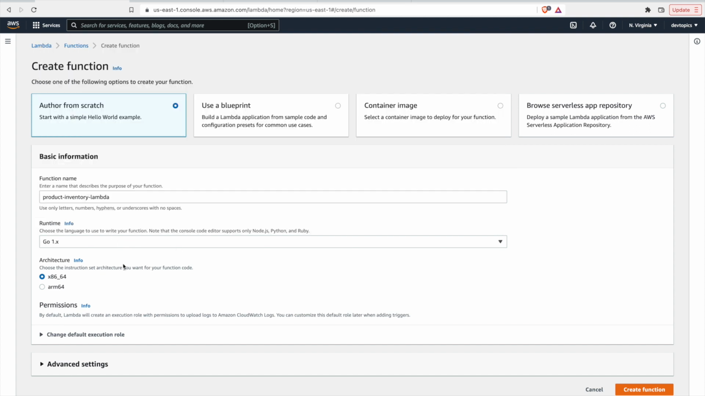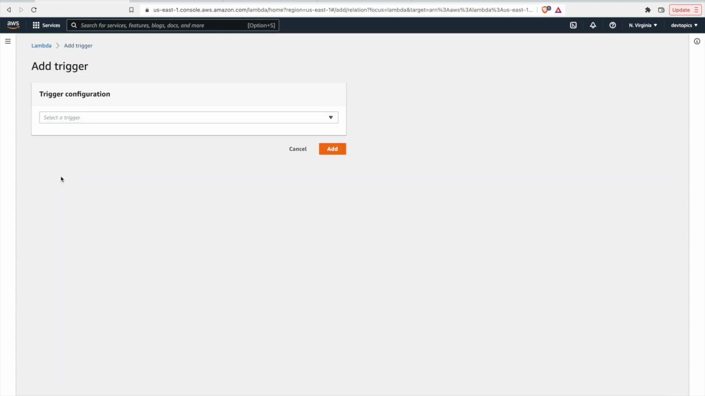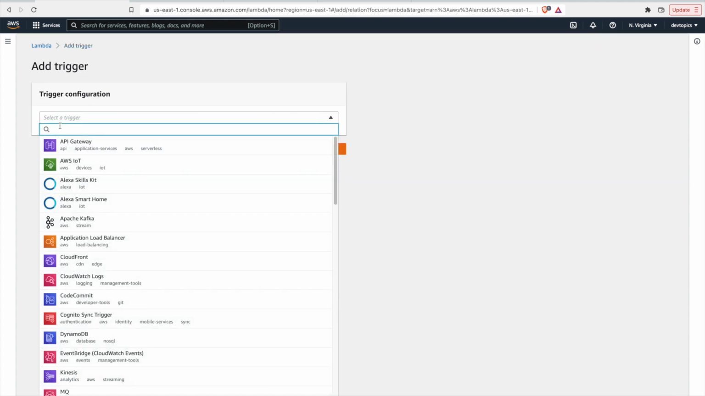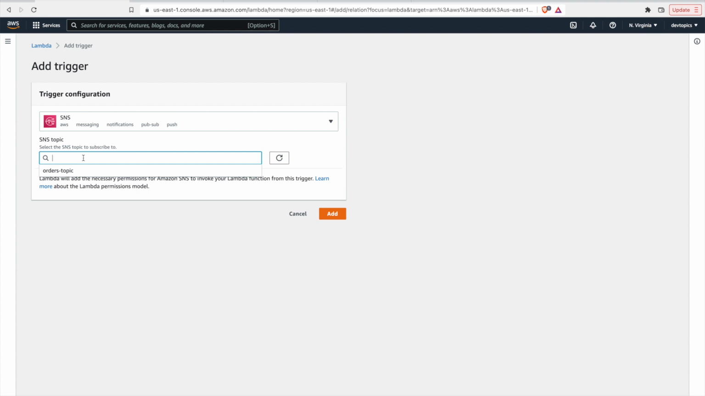So runtime Go 1.x, architecture is x86, that's fine. And we'll create this one. And just as before, we'll add a trigger, SNS, and we'll choose our topic. Click add.